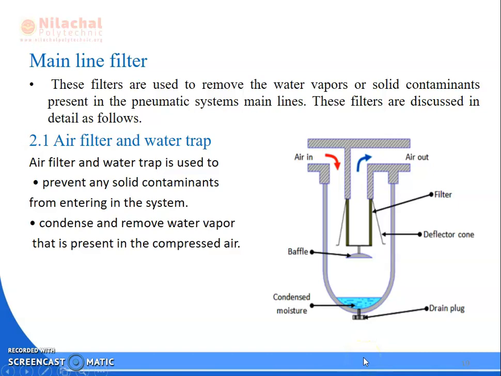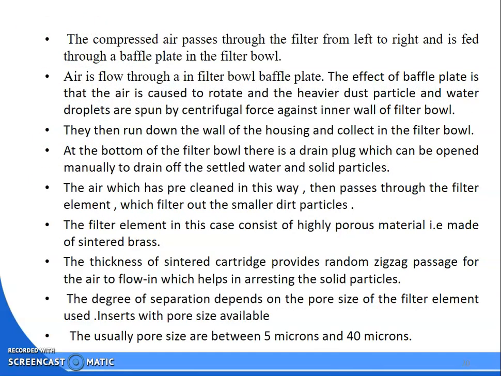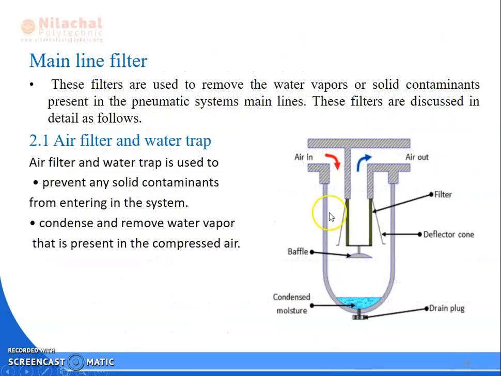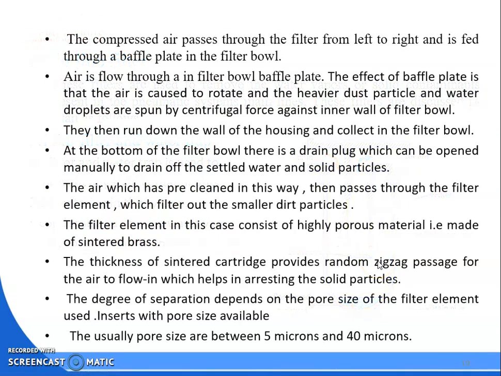So the main function of the air filter and water trap, this is the air filter and water trap, is to prevent solid contaminants from entering the system and to condense and remove the water vapor present in the air. Then how does it remove it? The compressed air passing through the filter from left to right is fed through the baffle plate in the filter bowl. You can see the baffle plate in the filter bowl. Then the air flows through the filter bowl baffle plate.